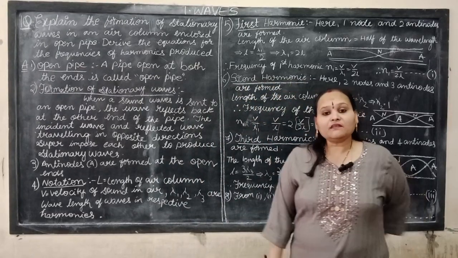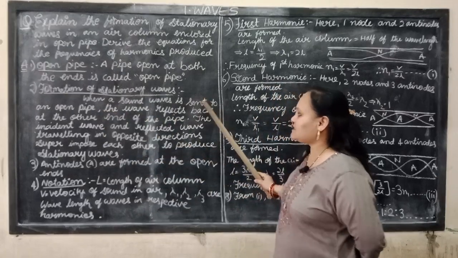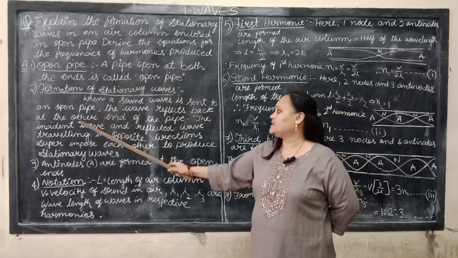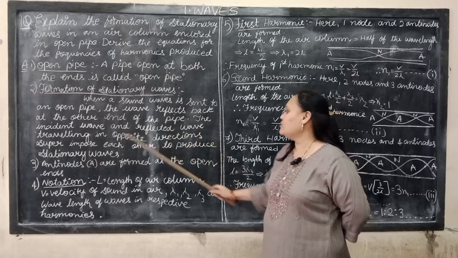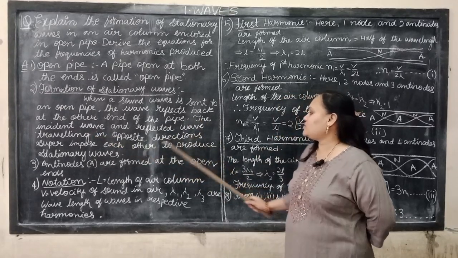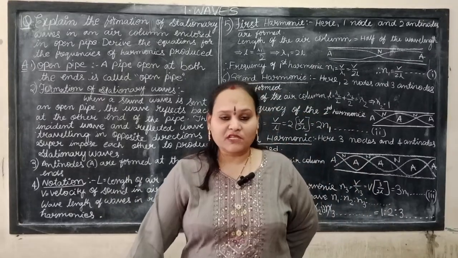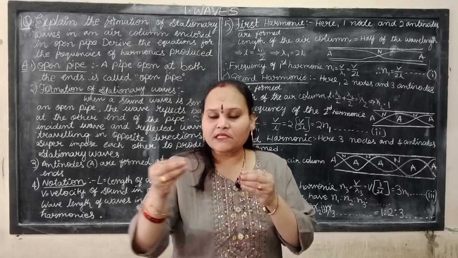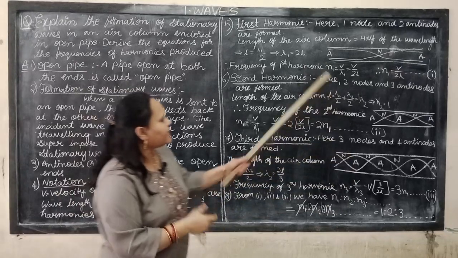And what are stationary waves? When a sound wave is sent into an open pipe, the wave reflects back at the other end of the pipe. The incident wave and reflected wave traveling in opposite directions superimpose on each other to produce the stationary waves. We are considering a sound wave that is sent into an open pipe, the pipe which is open on both sides.